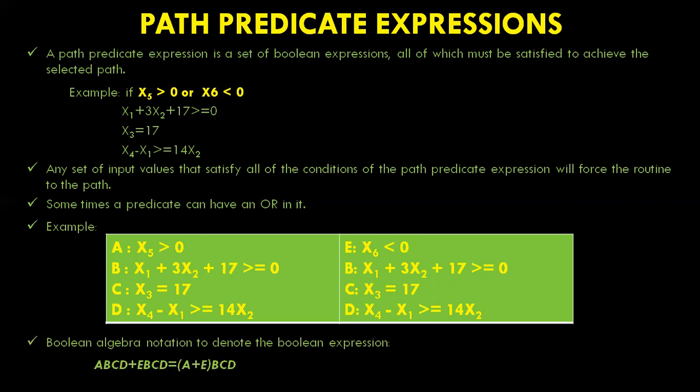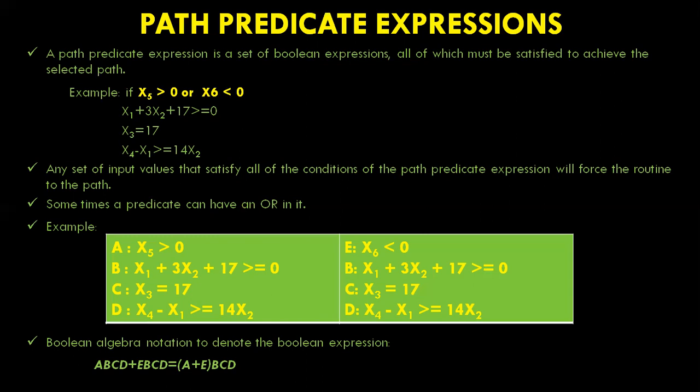That is, A B C D plus E B C D is equal to A plus E into B C D. So here what we are doing is taking common this B C D. So it is A plus E into B C D. So if we take an alternative path for this particular expression D, then all the conditions appear to be correct as per the values, so the path can be chosen.